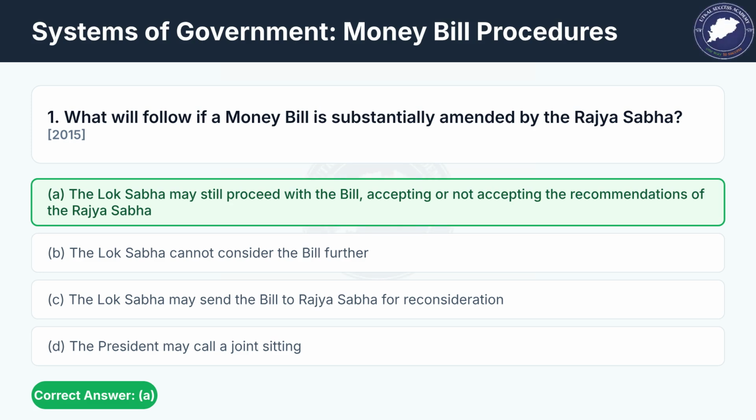We begin with a question on the procedure for a money bill amended by the Rajya Sabha. If a money bill is substantially amended by the Rajya Sabha, the Lok Sabha may still proceed with the bill, accepting or not accepting the recommendations of the Rajya Sabha. The correct answer is A.